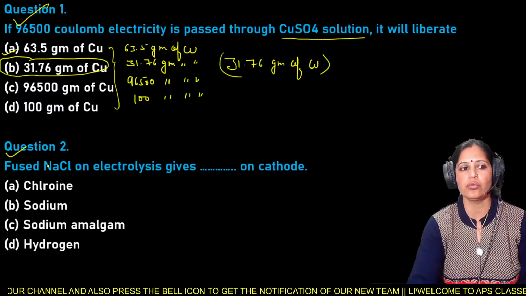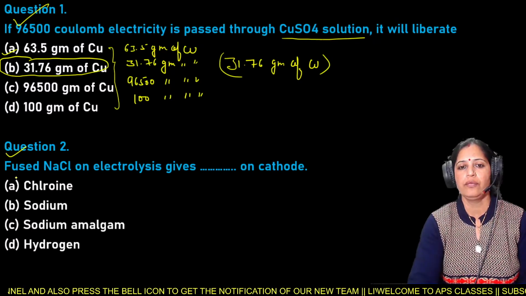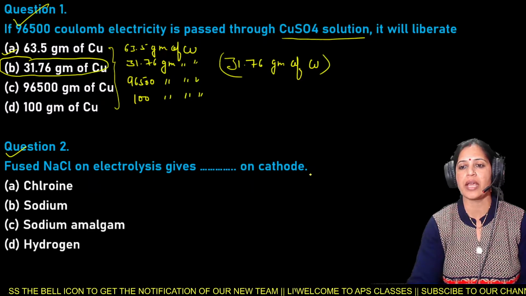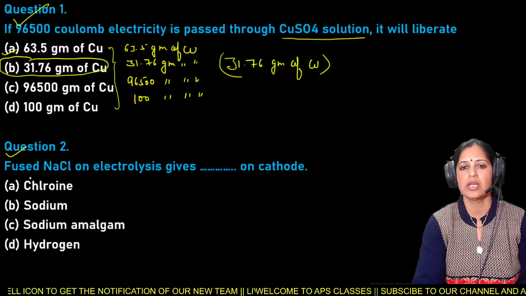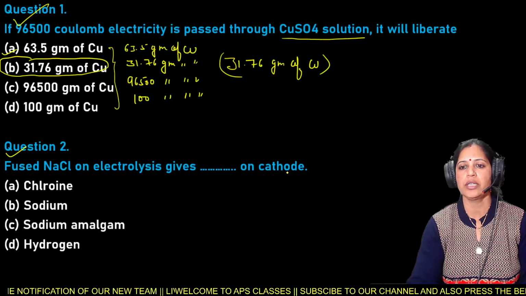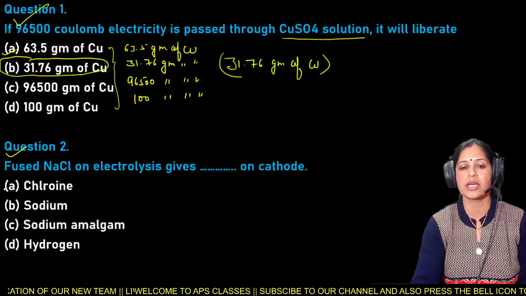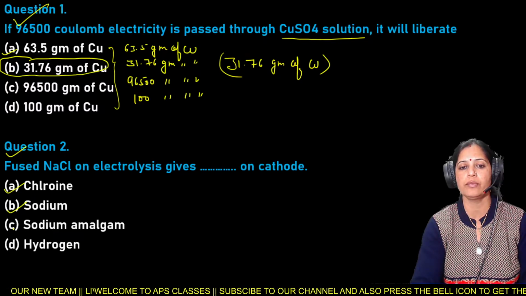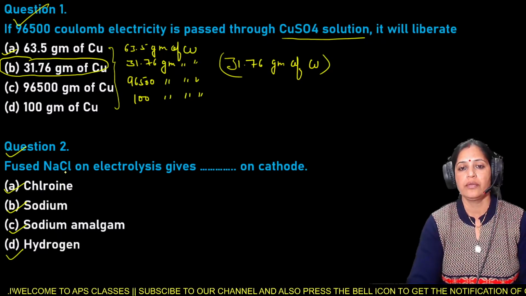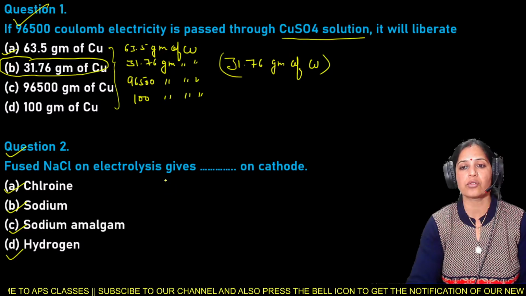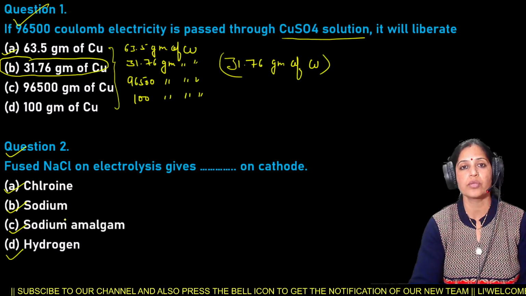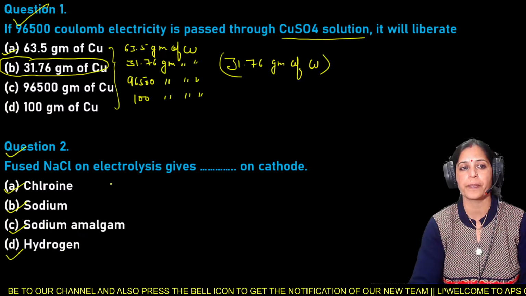Next is your question number 2. Fused NaCl on electrolysis gives dash on cathode. Fused sodium chloride on electrolysis gives what on cathode? Options are A chlorine, B sodium, C sodium amalgam, and D hydrogen.